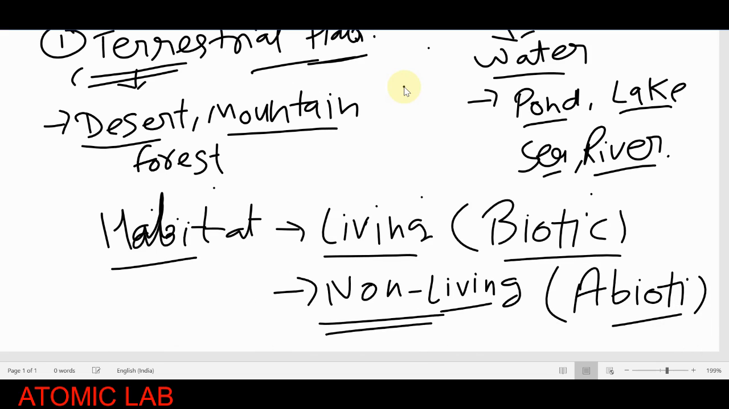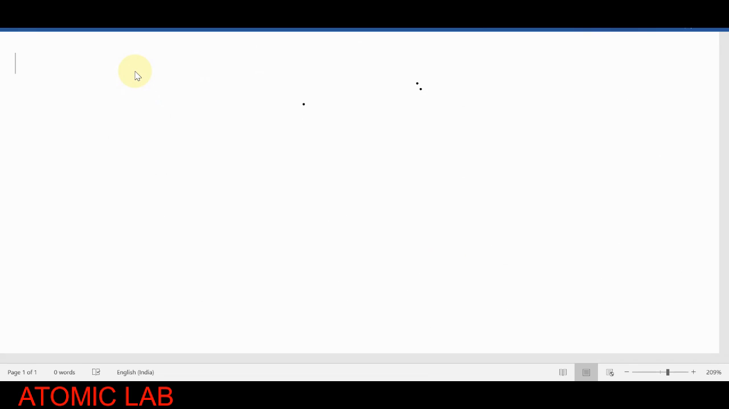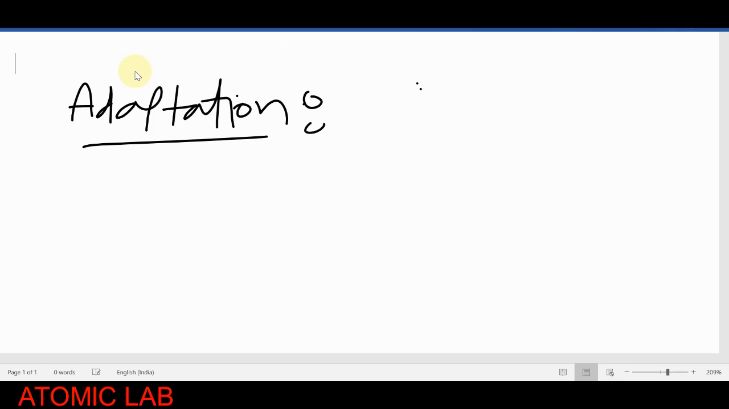Now students, we will discuss the meaning of adaptation. You have to remember that certain animals have some specific body features that help them to survive in particular conditions, in a particular habitat. That is known as adaptation.